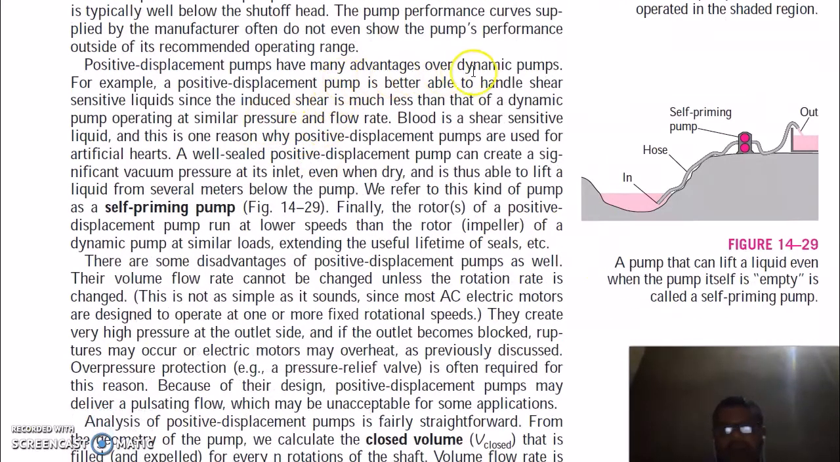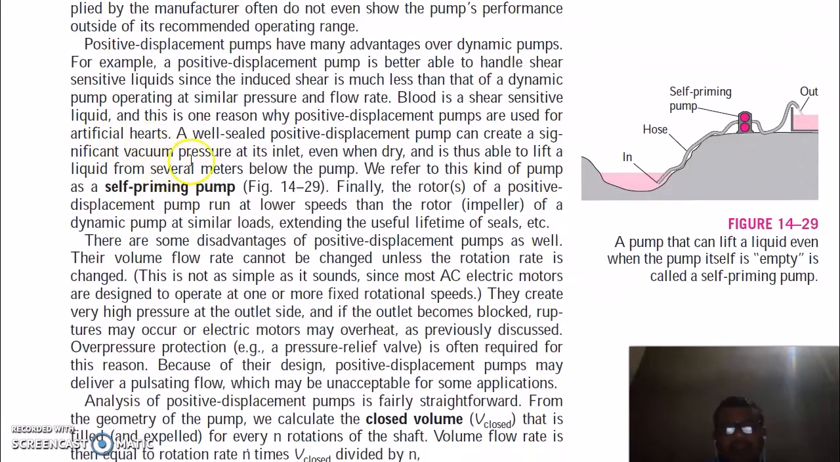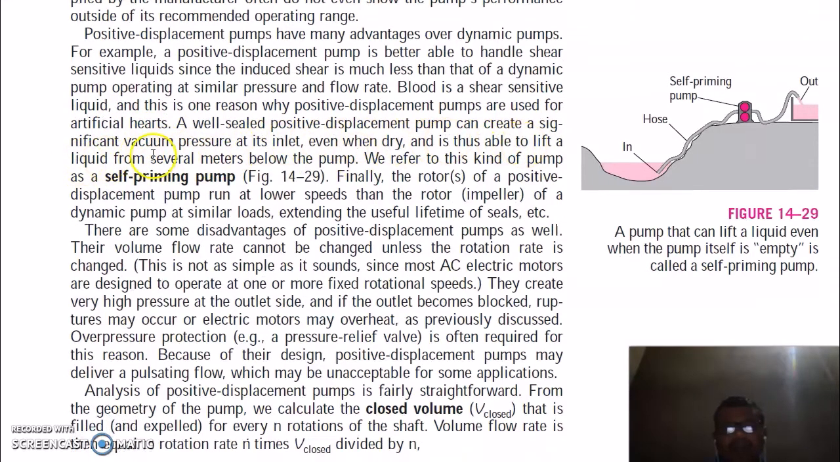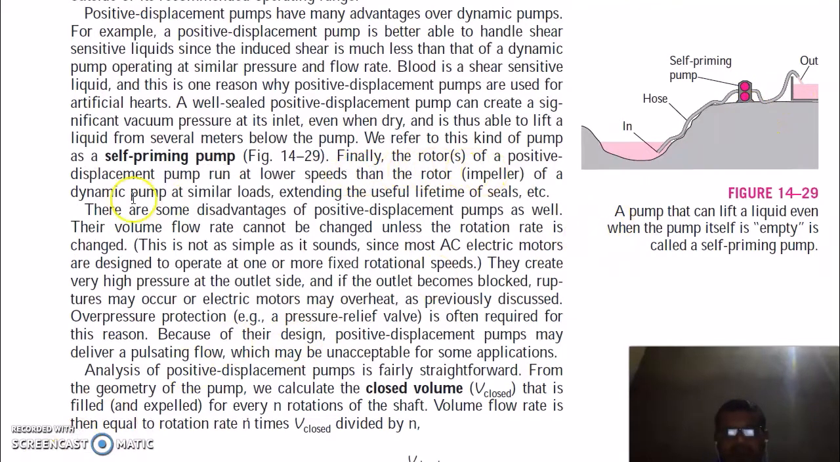Now, positive displacement pumps have many advantages over dynamic pumps. For example, a positive displacement pump is better able to handle shear sensitive liquid, since the induced shear is much less than that of a dynamic pump operating at a similar pressure and flow rate. Blood is a shear sensitive liquid, and this is one reason why positive displacement pumps are used for artificial hearts. A well sealed positive displacement pump can create a significant vacuum pressure at its inlet even when dry. This means it is a self-priming pump: even if there is no water in it, it can lift the fluid from depth, and so it is called a self-priming pump. Finally, the rotors of a positive displacement pump run at lower speed than the rotor of a dynamic pump at similar loads, extending the useful life.